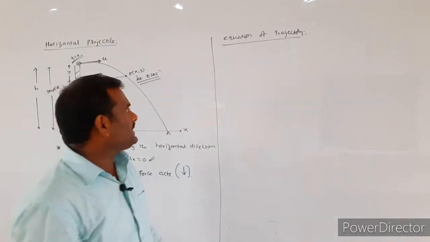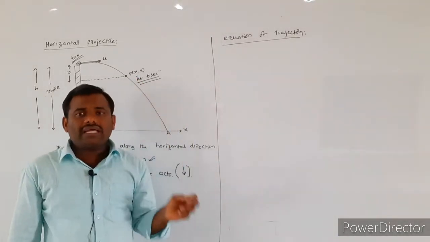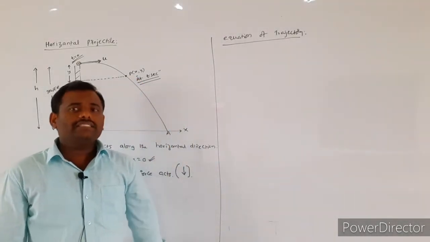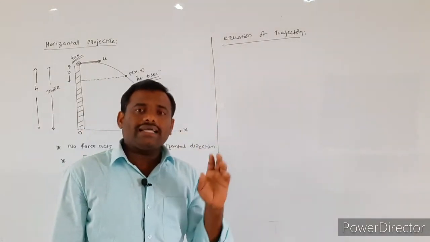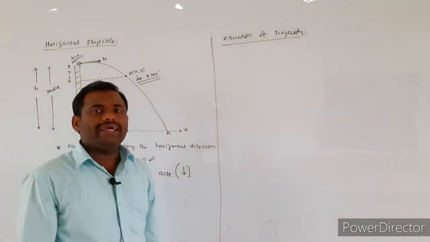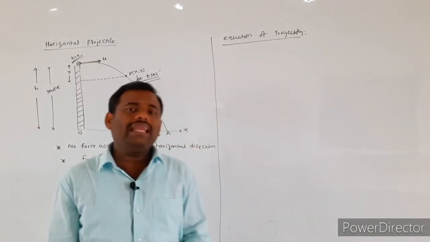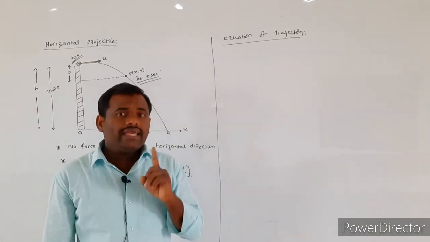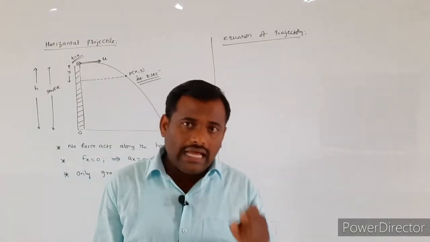P of x comma y. Here x is denoting what? Displacement covered by the projectile along the x-axis. Where y is indicating what? Displacement covered by the same projectile along the y-axis. Here the projection will take place in the plane.